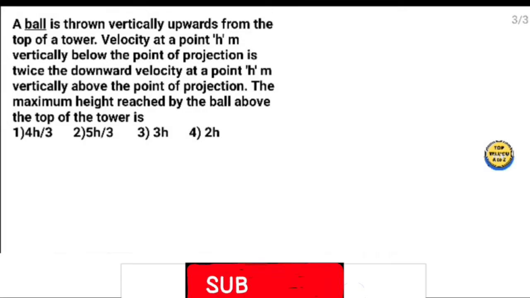The question is, a ball is thrown vertically upward from the top of a tower. The velocity at a point h meter vertically below the point of projection is twice the downward velocity at a point h meter vertically above the point of projection. The maximum height reached by the ball above the top of the tower is?